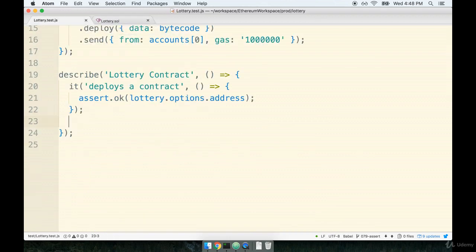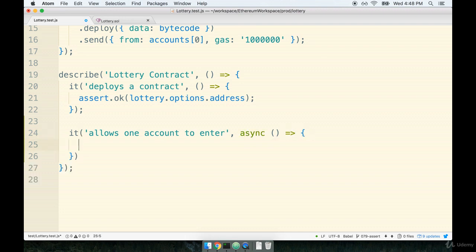Back inside the test file, I'll add on my it statement, and I'll give it a description of allows one account to enter. I'm going to mark this function as being asynchronous because it's definitely going to have some async code inside of it. Inside the function itself, we will then immediately attempt to enter into the lottery. So I will say await lottery.methods.enter and .send.